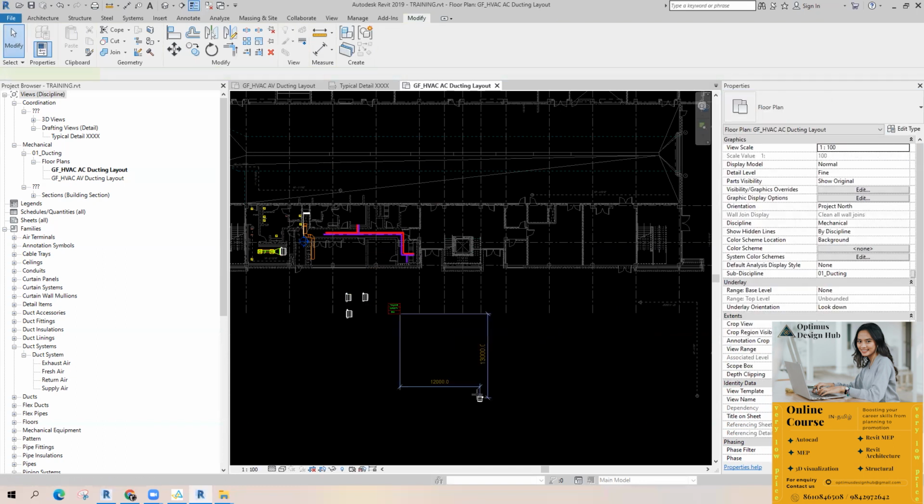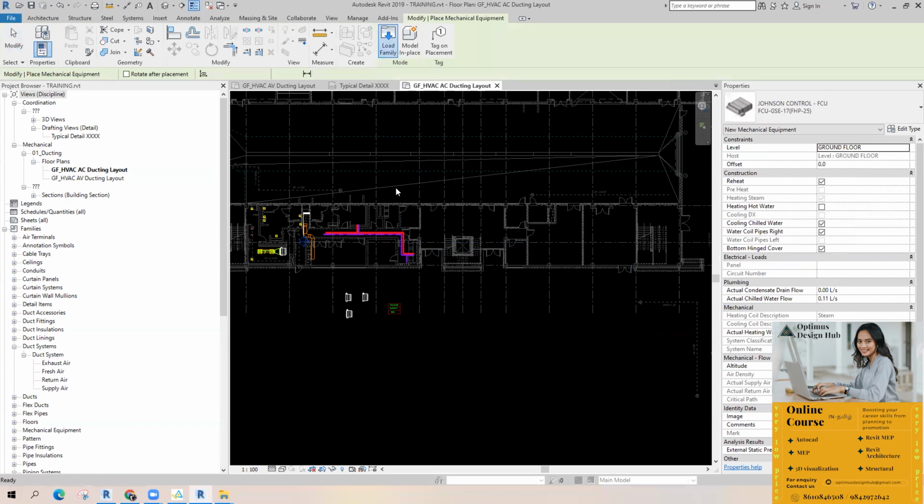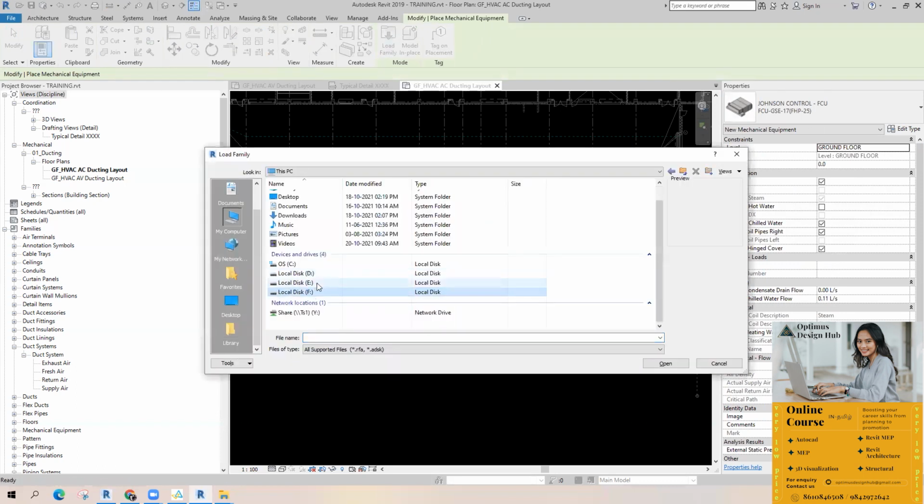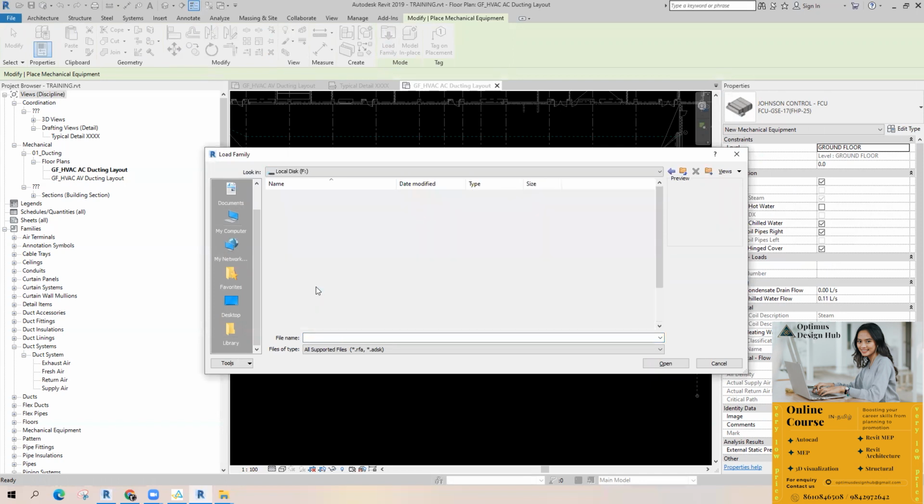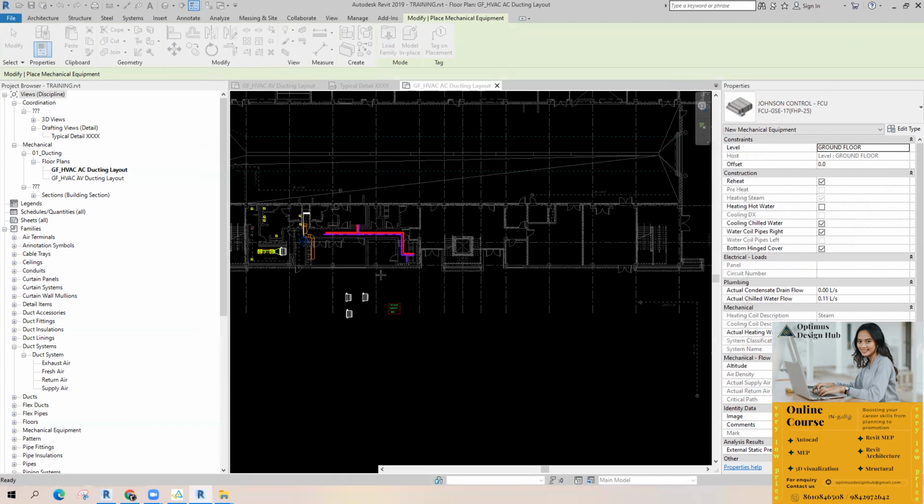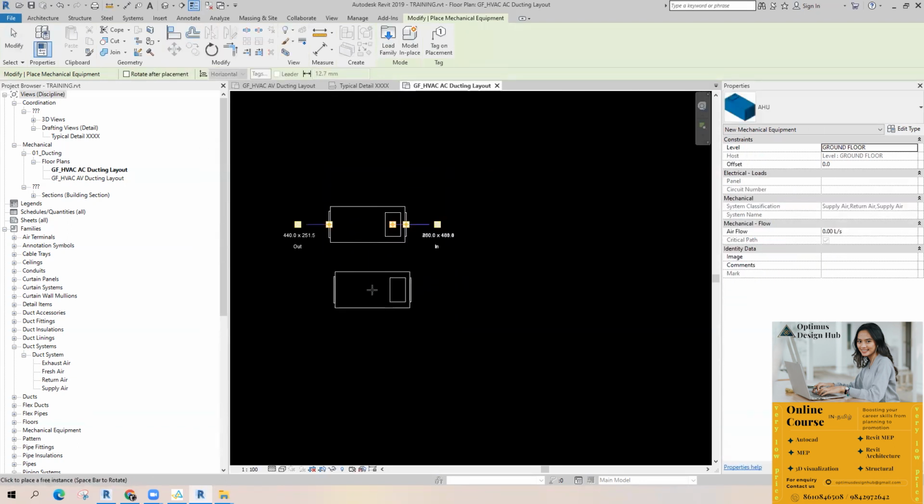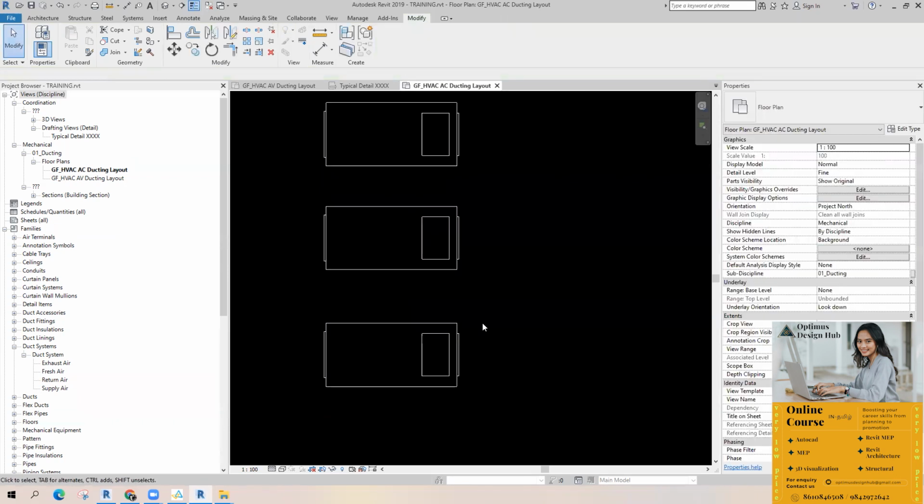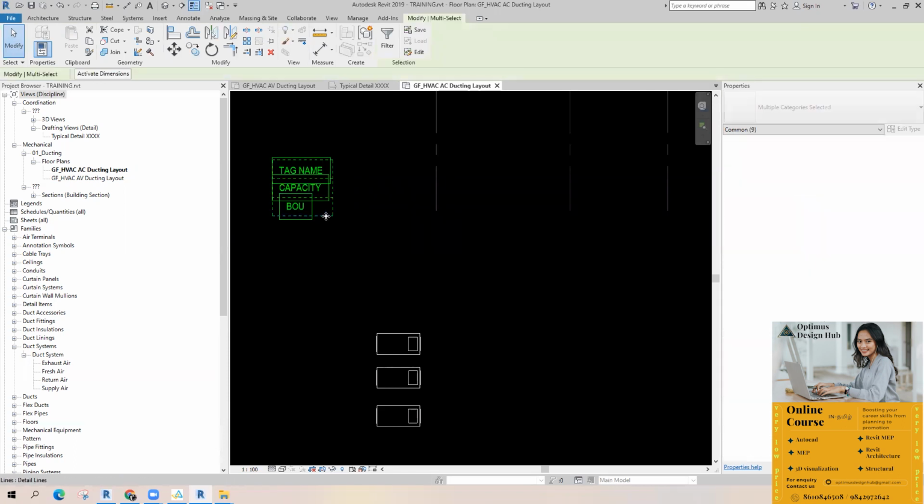One minute. I think we created an AHU before. I will load this AHU. Okay. This is our AHU. There are 3 AHUs here. Okay. I want to create a tag for these AHUs.